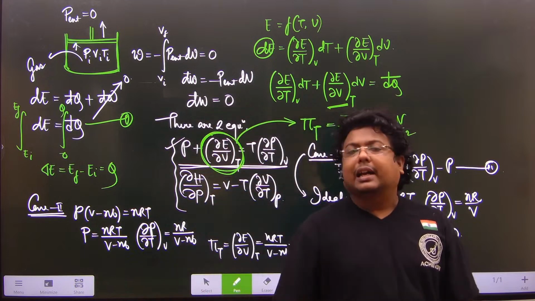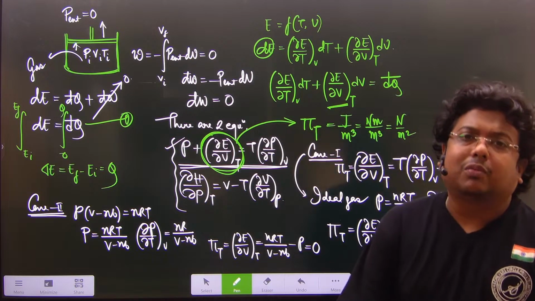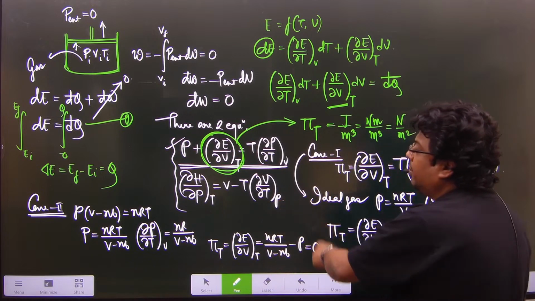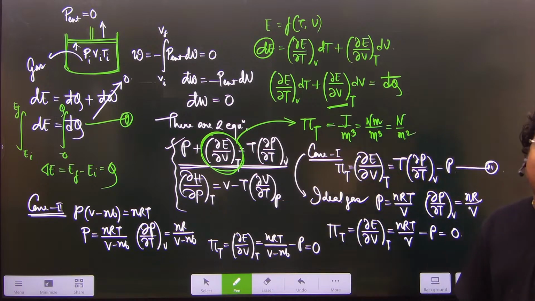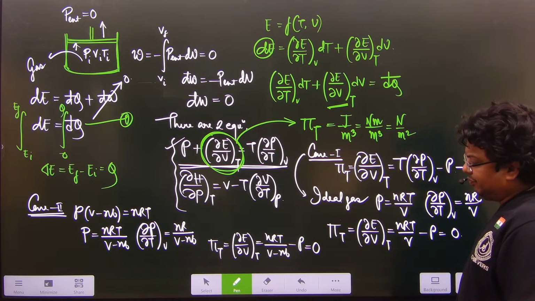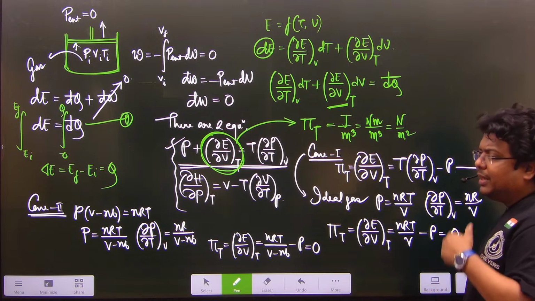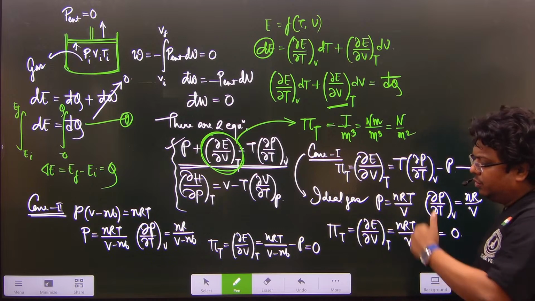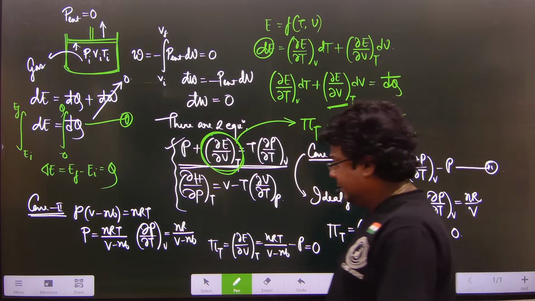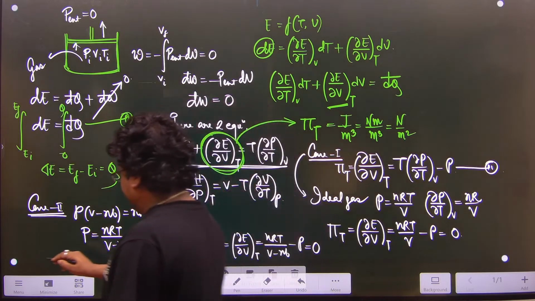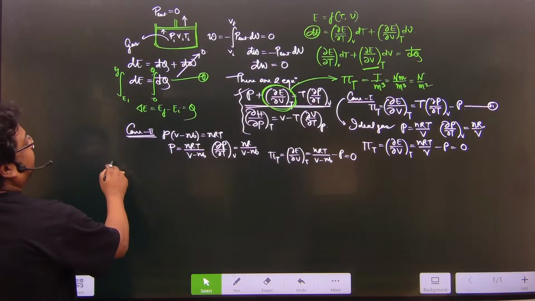If the gas does not have any intermolecular force of attraction, you will surely obtain an internal pressure or (∂E/∂V)T of 0. Okay. So with change of volume at a constant temperature, there will be no change of internal energy. The next type of gas will be the van der Waals gas.